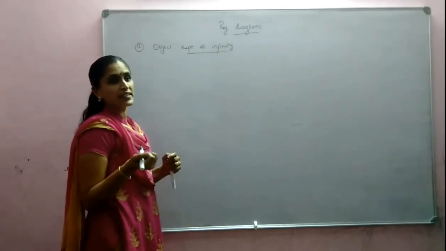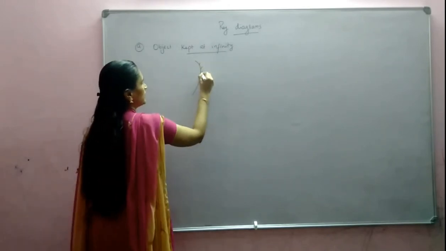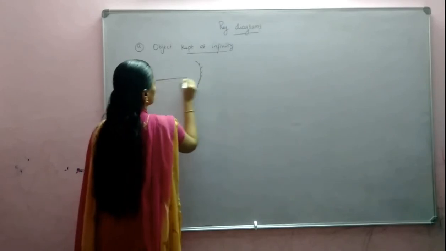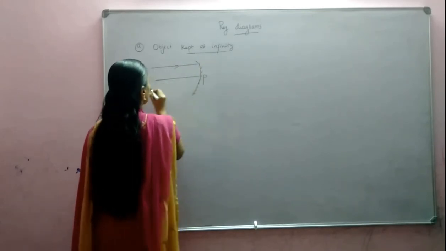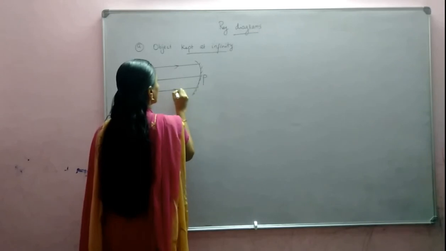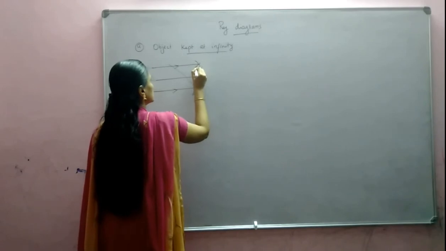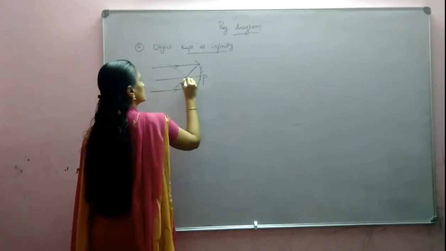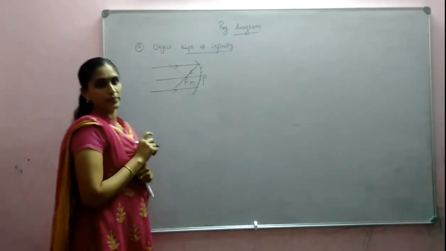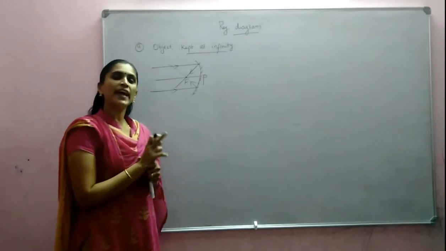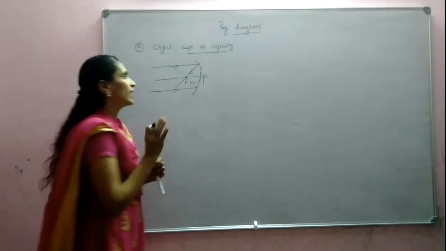If the object is at infinity, what will happen to the rays? The rays coming will be parallel. So parallel rays will be incident, and all those parallel rays, what's the specialty? They will meet at focus. So all the reflected rays will meet at focus. Since the reflected rays are actually meeting, we can say that the image formed will be real and inverted.